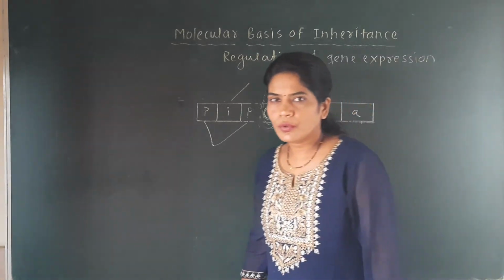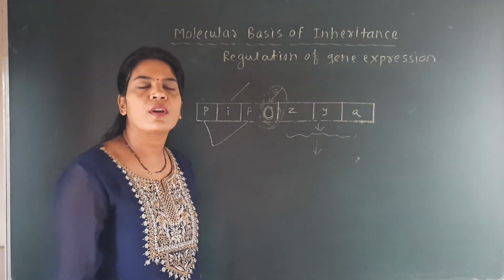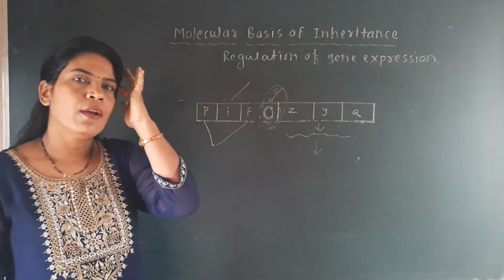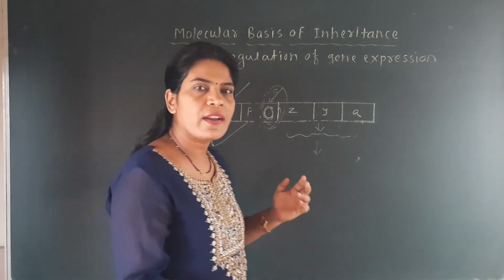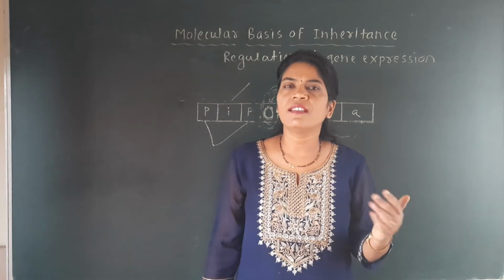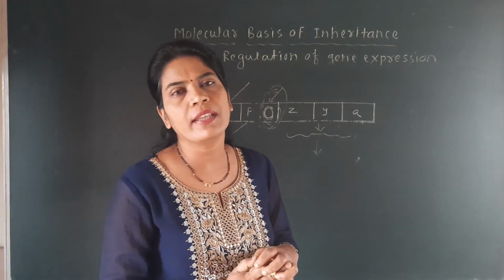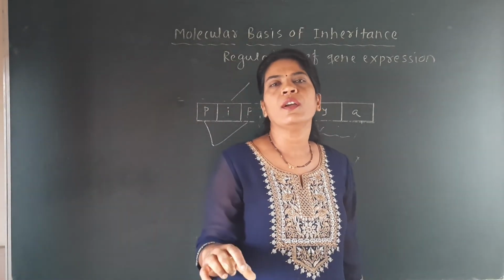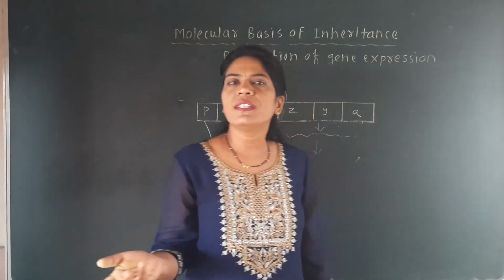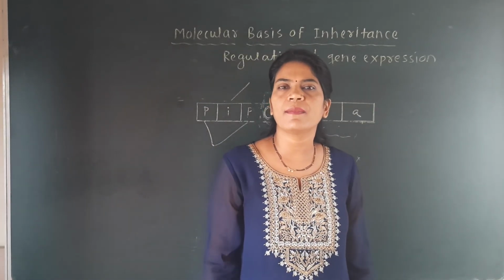So here you should know that we have seen this point, and I have repeated it a number of times because a number of students don't know what is meant by gene expression in E. coli bacteria. Gene expression occurs in every living organism, in every cell, but how the working of these genes happens is not visible there, and gene expression can be very well studied in E. coli bacteria with the help of the operon model. It is just a model which tells how genes can express, how genes can switch on and how genes can switch off. This mechanism operates in every living cell, in every living organism at different times.